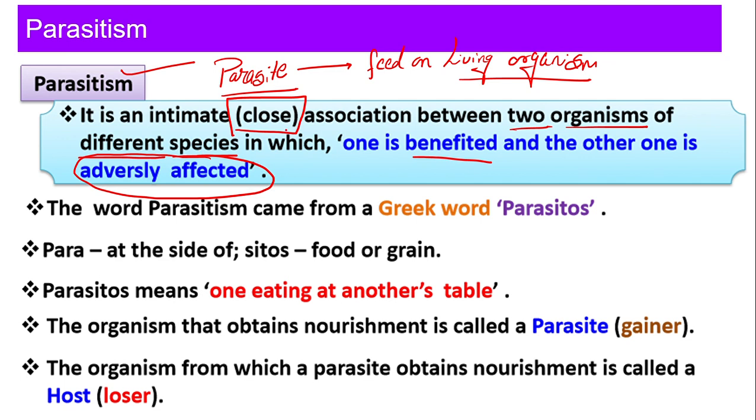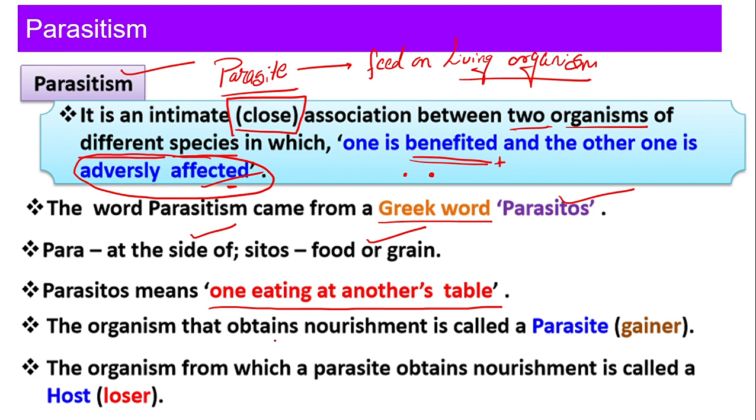So parasitism is nothing but two organisms of different species in close association with each other, out of which one is benefited and the other one is affected. For benefit, we use the plus sign. For affected, we use the negative sign, right? Now, the word parasitism came from the Greek word parasitos. Para means at the side of, sitos means food or grain. Parasitos means one eating at another's table. That means food was for me, but you people came and ate, right? So, you all are parasites for me, right?